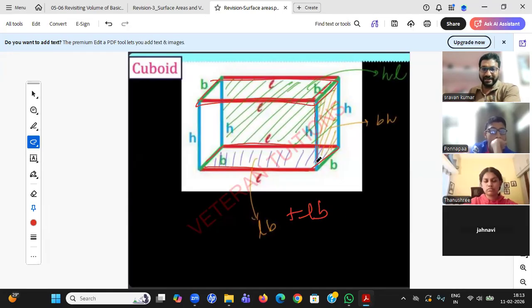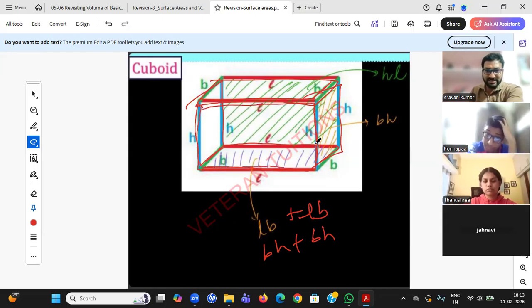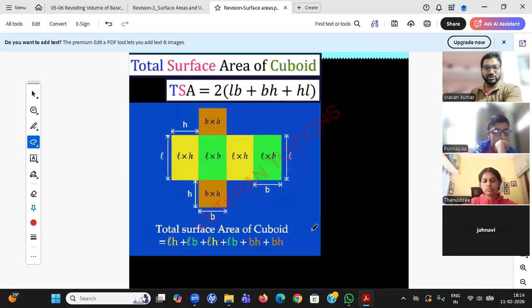But you need to paint the right side also, B into H. The same you need to paint the opposite side, B into H. Obviously, you need to paint the front side also, L into H. You see, this is L, this is H. Obviously, you need to paint the back side also, L into H. Like that, you have painted six sides, student. When you add them, 2LB, 2BH, 2HL. So this is what your formula is. Whenever I want to paint a cuboid, my formula is 2 into (LB plus BH plus HL).